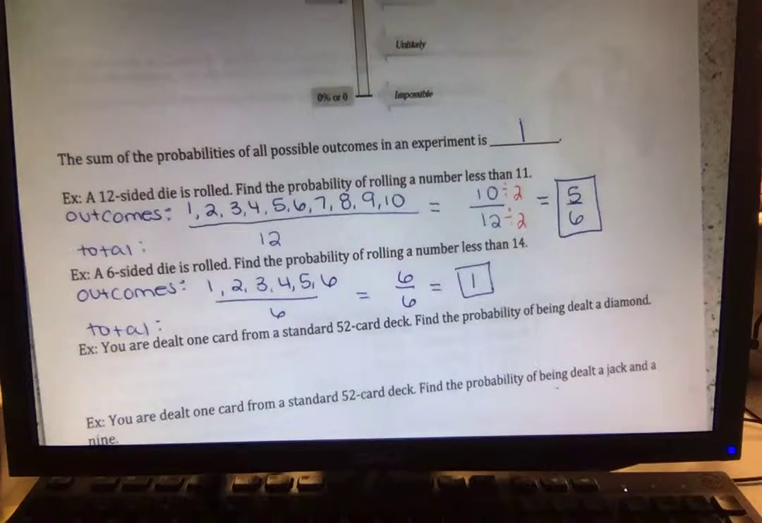So if I roll a dice, every time I roll it, I know it's going to be less than 14. So we have a 100% chance. We are certain that every time I roll it, it's going to be less than 14.